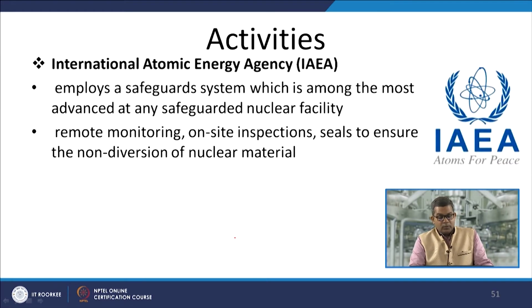this CRDP program. Apart from this, the International Atomic Energy Agency, IAEA, has created and employed a safeguard system which is among the most advanced for any safeguarded nuclear facility, and that is implemented in all the countries that have nuclear power facilities.